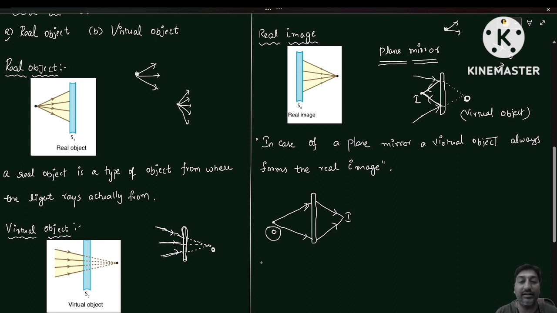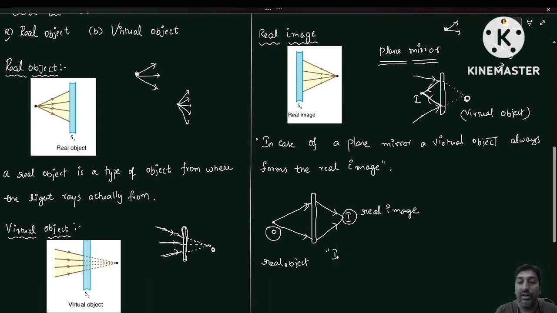What type of an object is this? It is a real object. A real object is forming what type of image is that? A real object is forming the real image. In case of what? In case of an optical instrument.